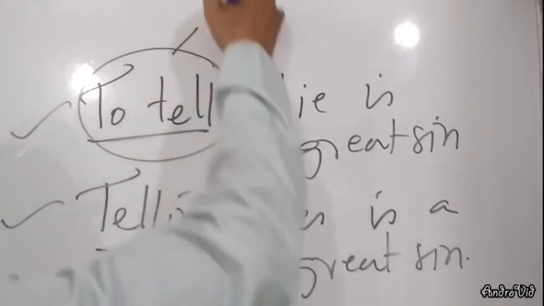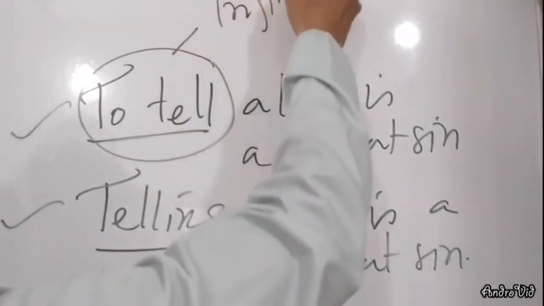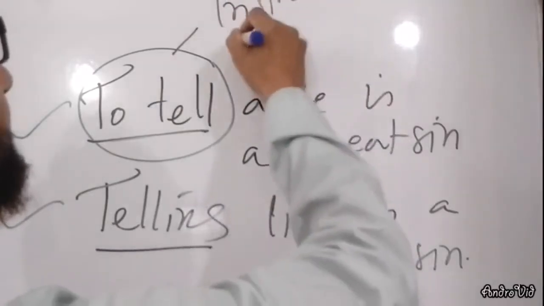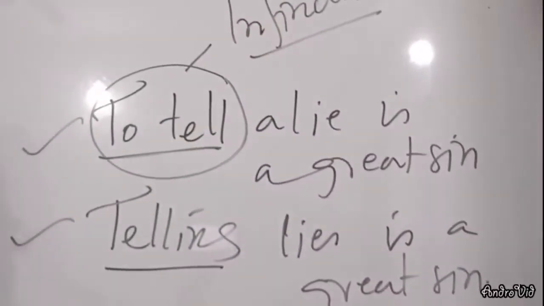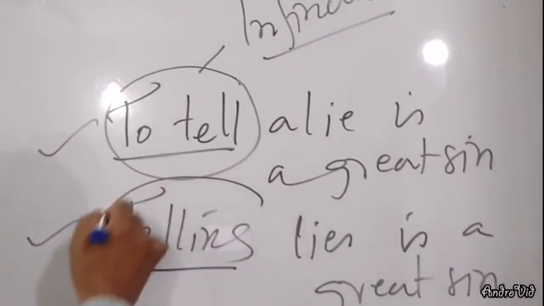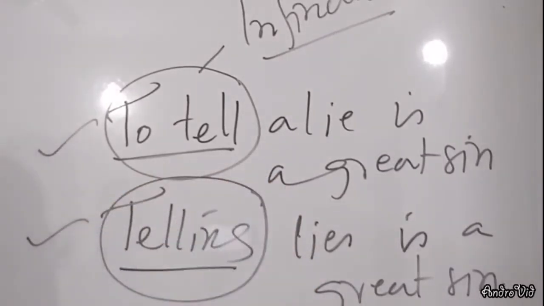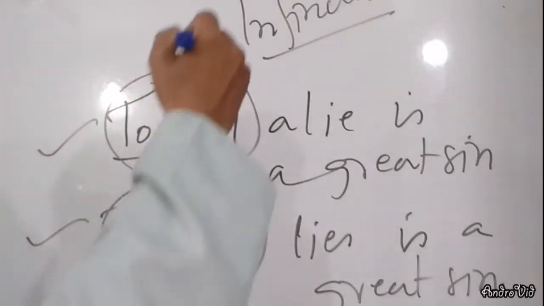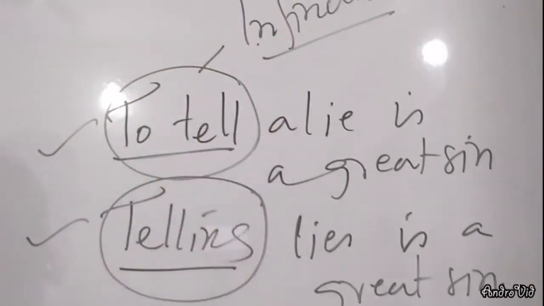It is infinitive. Second sentence, telling lies is a great sin. Here, telling is gerund. My dear learners, there is a question. What is the difference between infinitive and gerund?